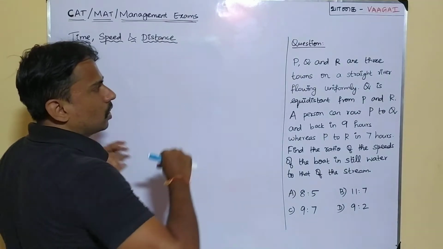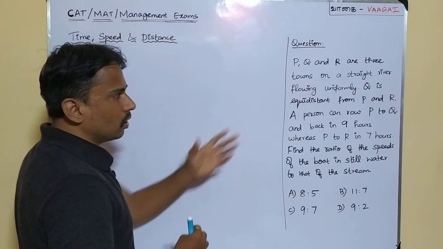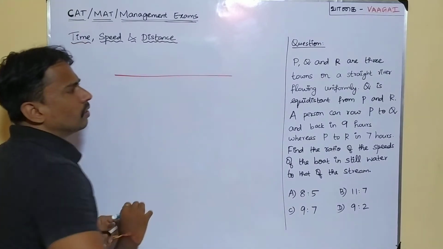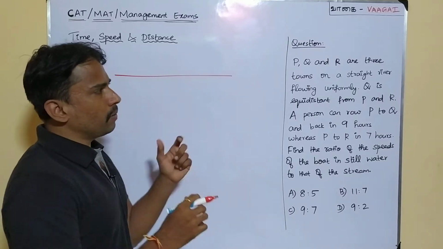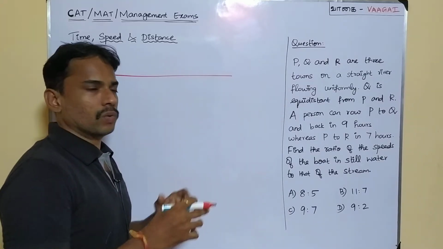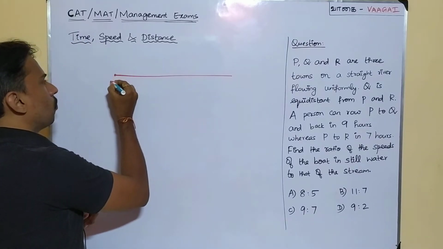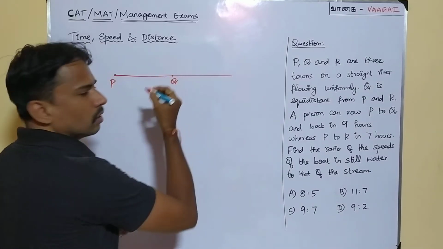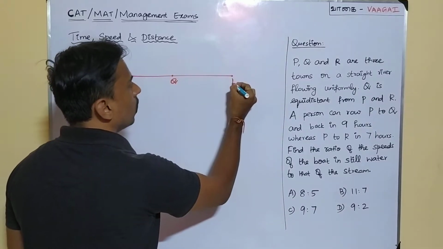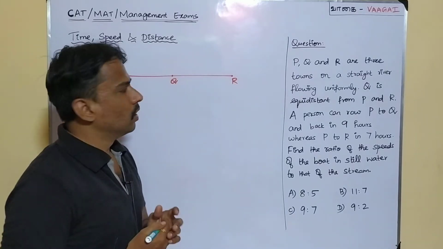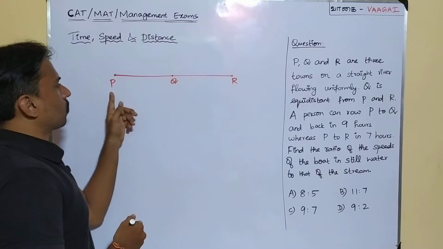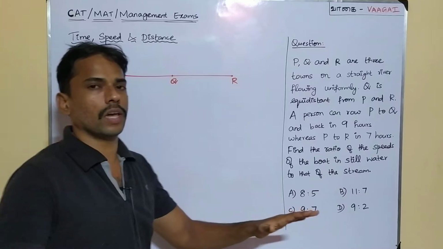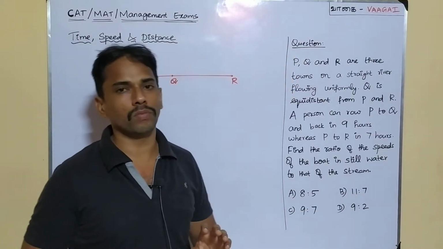So first of all, let's try to locate the three towns P, Q and R on this river. Let this straight line be the straight river. As given in the question, we'll locate P, Q, R as per the conditions. P should be here first of all. Then Q should be in the exact midway. Okay, Q should be here. And then we must have R here. As given in the question, the town Q is equidistant from both P as well as R. That is, this distance and this distance are going to be the same. This is what we have to understand from the first part of this question.